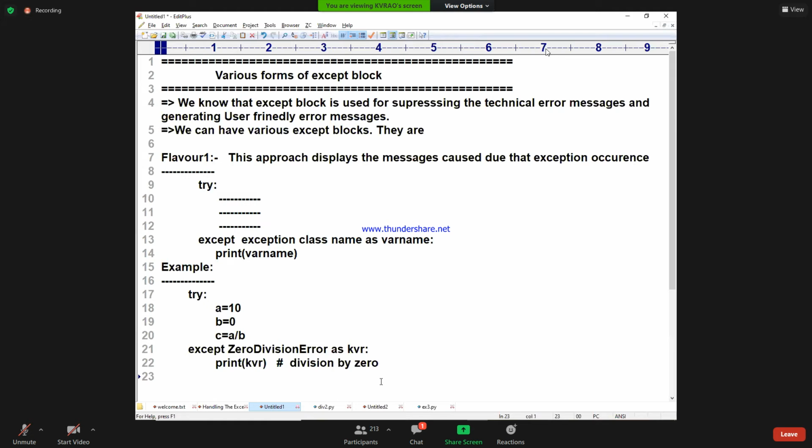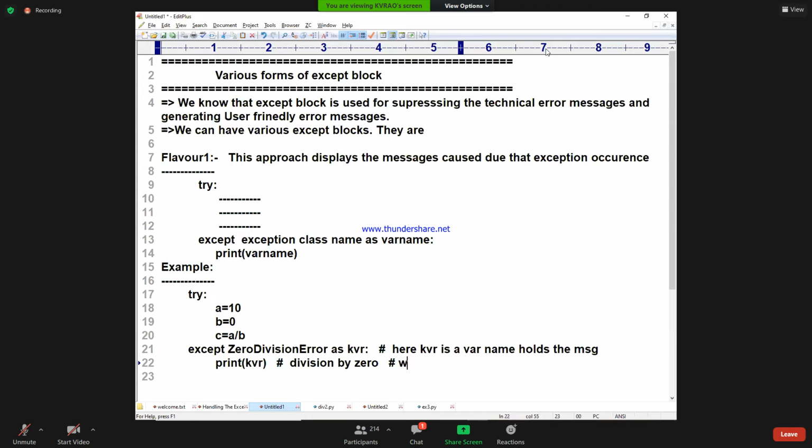Yes. So this msg is nothing but your own variable name. Your own variable name is holding the message which is happening because of this exception. Here, msg is a variable name. The variable name holds the message. msg holds the message which occurred due to the zero division exception. I will write it.